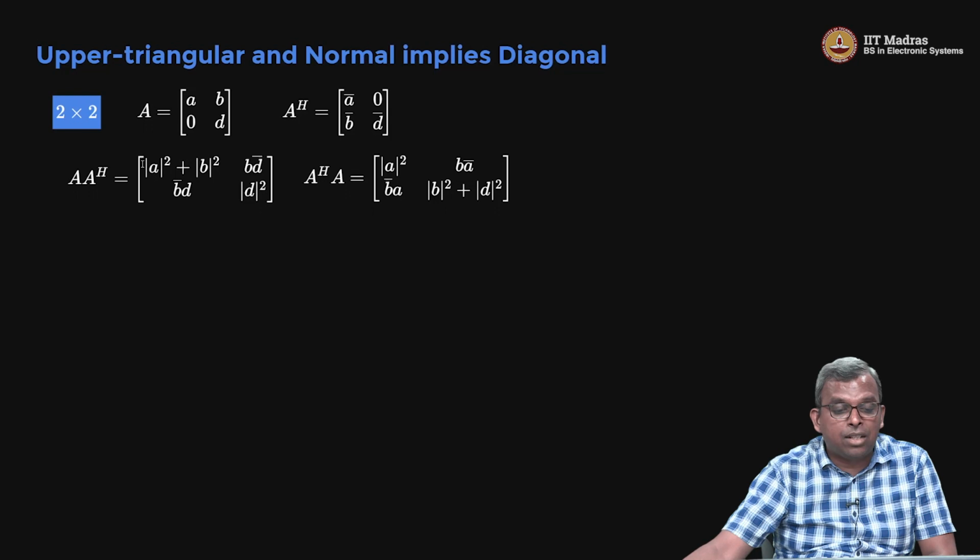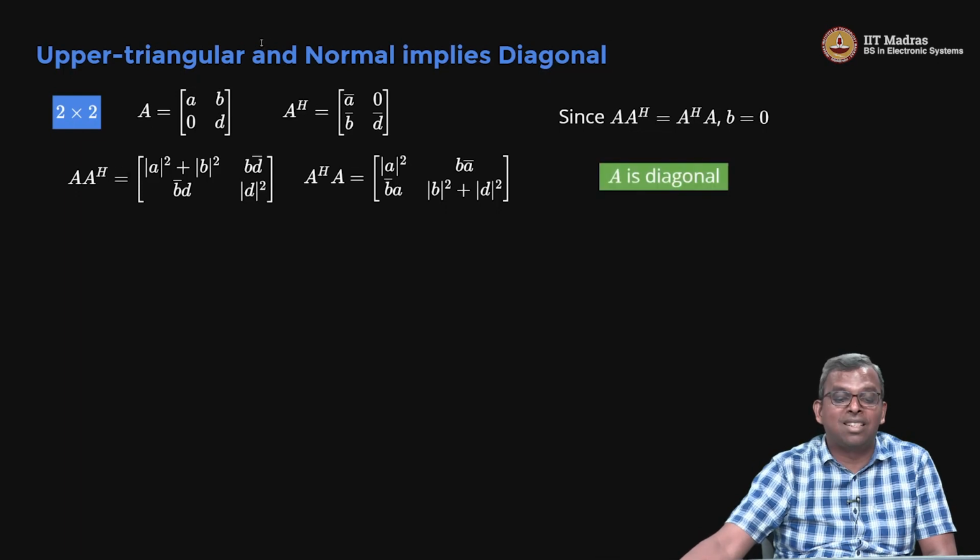So, just stare at these two elements. If the 1, 1 element has to be equal, right, A A Hermitian equals A Hermitian A, then B has to be 0, right? It's quite easy to see. So, A is diagonal. So, 2 by 2 it's very trivial, normal and upper triangular implies diagonal.